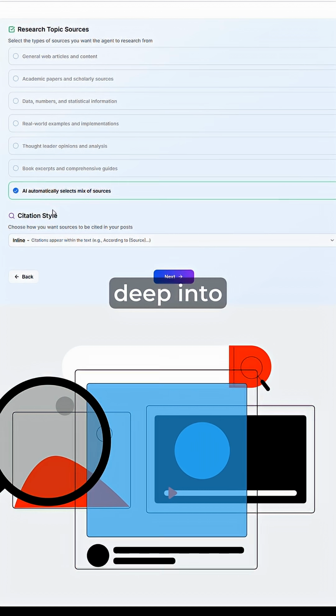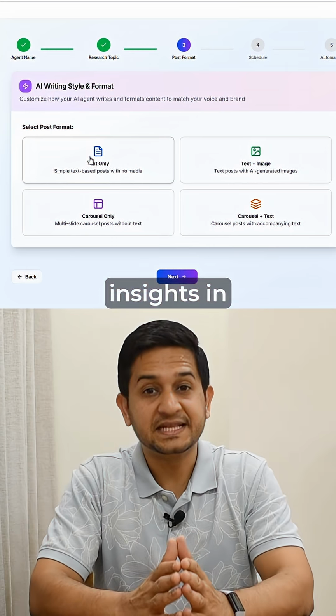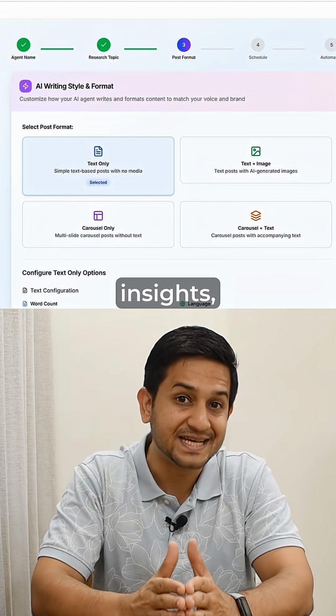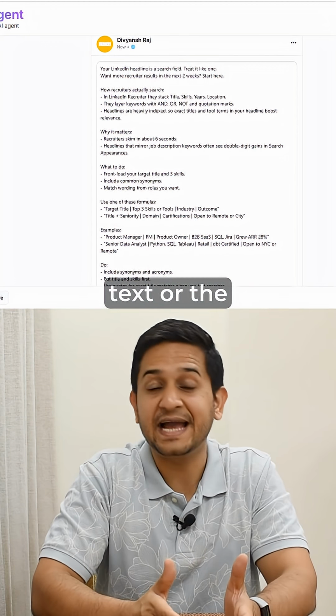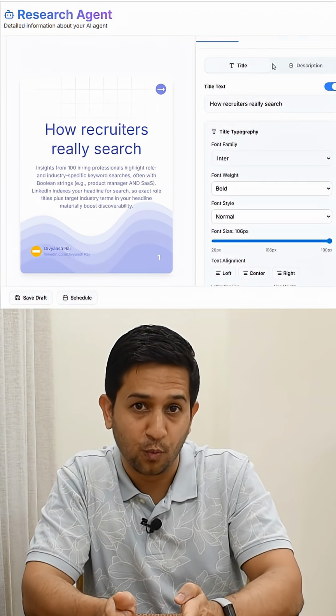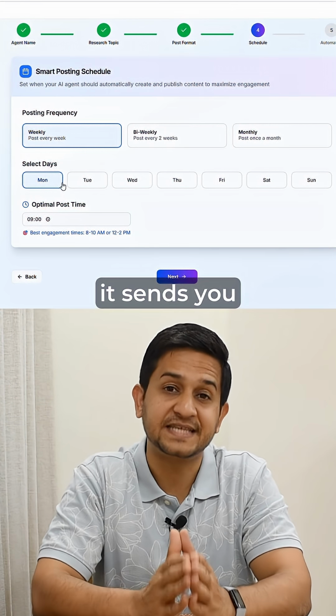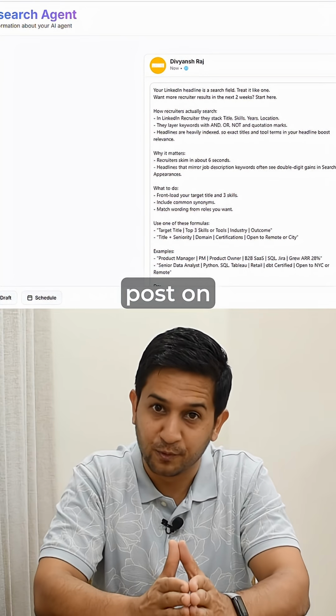Then comes step number 3, where the agent picks up one content idea at a time and dives deep into articles, blogs, and expert commentary to gather insights. In step number 4, after gathering all those insights, the research agent then writes the LinkedIn post in either the text or the carousel format with perfect structure, tone, and flow. And finally, in step number 5, it sends you the post on the chosen day and time of the week for you to review and post on LinkedIn.